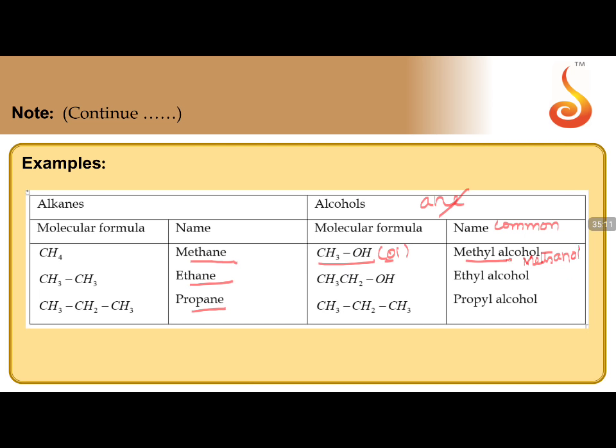Methanol is the IUPAC name. Similarly, eth is two carbons, ethyl alcohol is the common name, but the IUPAC name is eth, ane, and ol. Do you agree? Yes. Now if I take this particular one, you have to write CH2OH over here. Then propyl alcohol, so prop, ane, and ol. And what is the key point to remember? E should not come in this particular one. I hope everyone remembers this. This is a very, very, very important point.